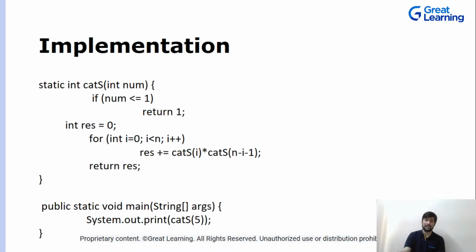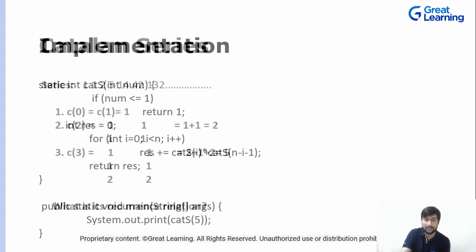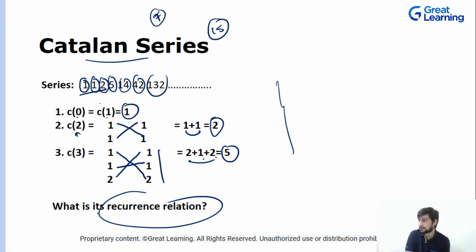Basically what is happening in this series, how we calculate this, is your recurrence relation. What we will say: Catalan series of i multiplied by Catalan series of n minus i minus 1. So this is the series. Try to dry run it. So let's try to dry run it. I'm passing in cat 5, so I want to calculate the Catalan series. That means I want to calculate, let me just clear this.